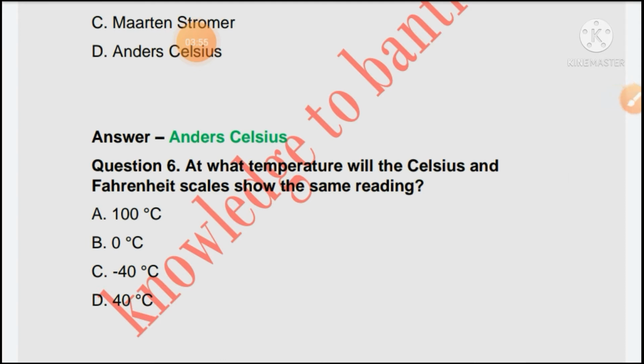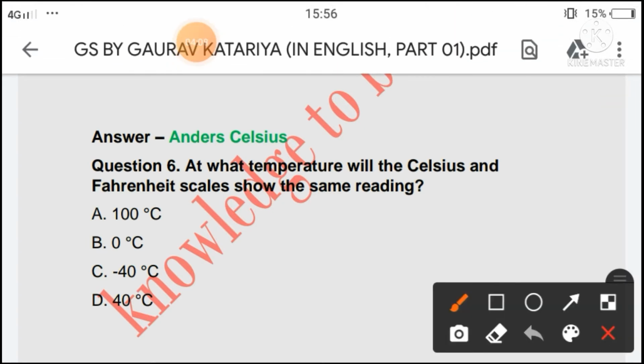Next question is at what temperature will the Celsius and Fahrenheit scale show the same reading? 100 degree Celsius, 0 degree Celsius, minus 40 degree Celsius or 40 degree Celsius. So the right answer of this question will be minus 40 degree Celsius, because at minus 40 degree temperature, Celsius and Fahrenheit scale show the same reading.